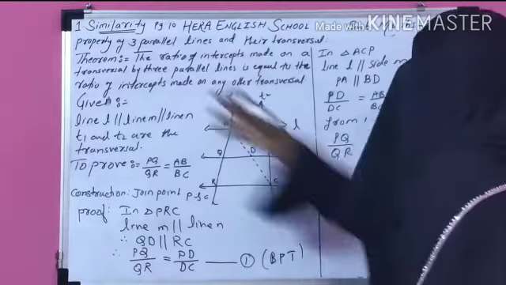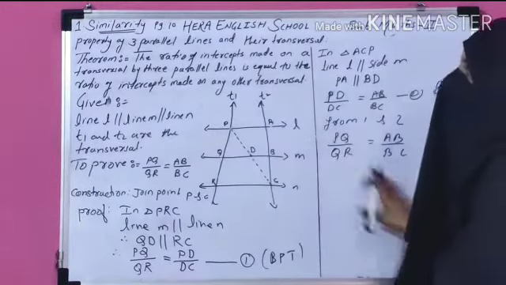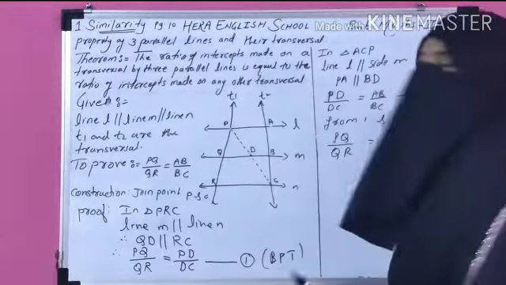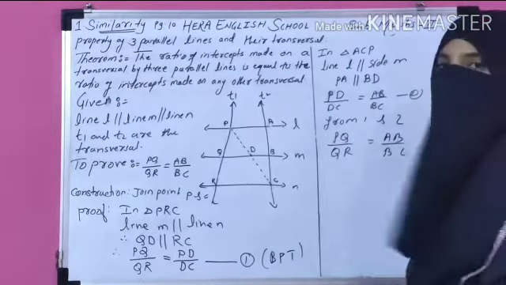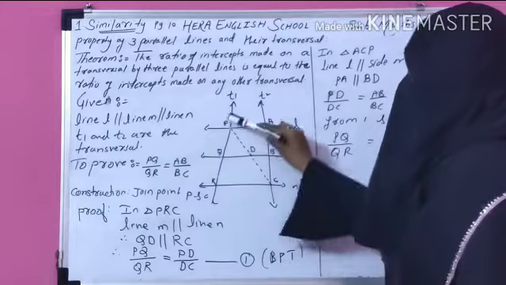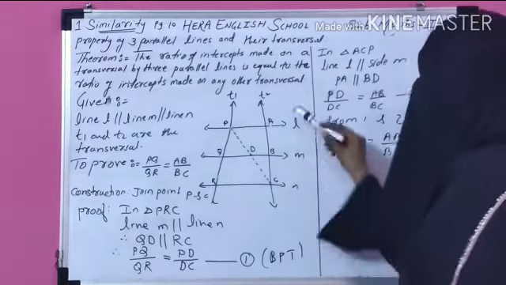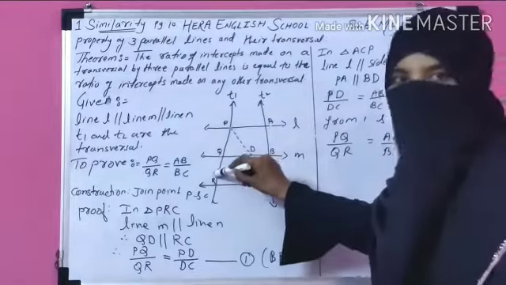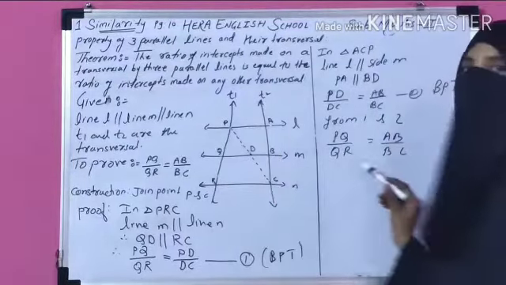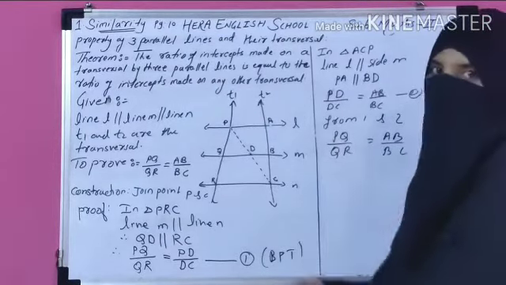So this is your theorem, that is the property of three parallel lines and their transversal. That means the intercepts made by two transversals are in the same ratio. That means if three lines are parallel, then the ratio of intercepts of the first transversal is equal to the ratio of intercepts of the second transversal. This is your second theorem.